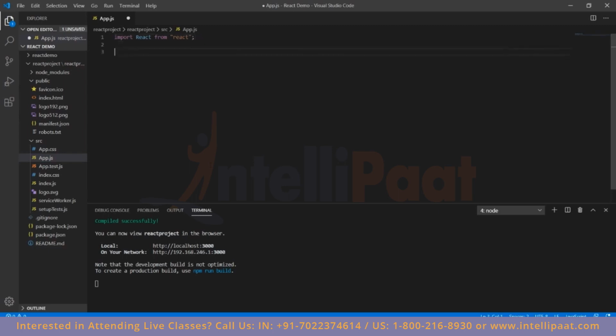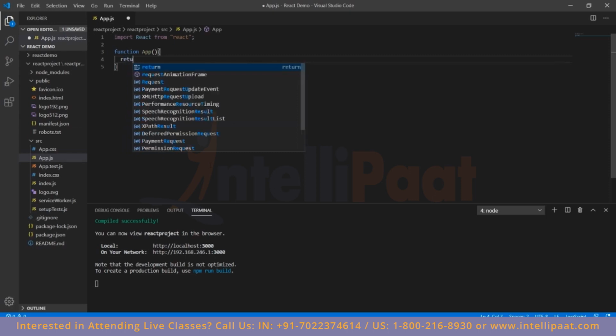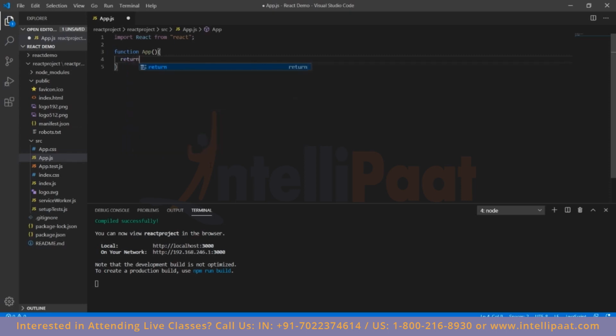Then we need to create a function for this component, which is app.js, and we create a function called app. We don't need to create a function with the same name as the JS file. That's not necessary. I'm just doing it as of right now. And then we'll return a JSX value. So how do we return a multi-line JSX value?